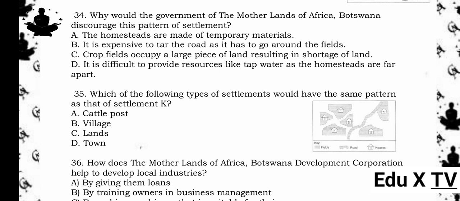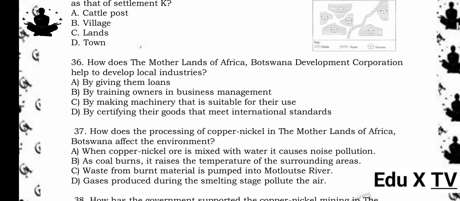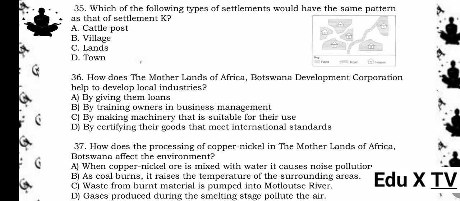Reason being, dispersed settlements make it costly and difficult to supply infrastructure like water, electricity, roads, etc. 35. Which of the following types of settlements would have the same pattern as that of settlement K? A. Cattle post. B. Village. C. Lands. D. Town. The answer is A. Cattle post. Reason being, cattle posts are typically scattered and isolated, similar to a dispersed pattern.